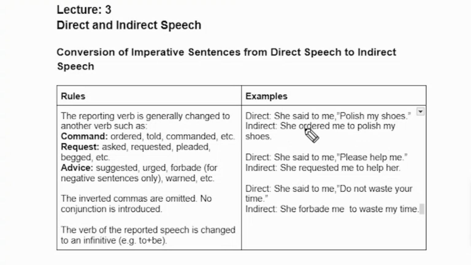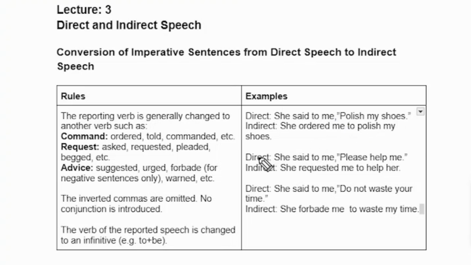So we change this sentence. We do not use said in the reporting speech. We converted this said into ordered, me to polish my shoes. And you see that we do not use that after me. In the above sentences we used that as a conjunction, but here we didn't use it.